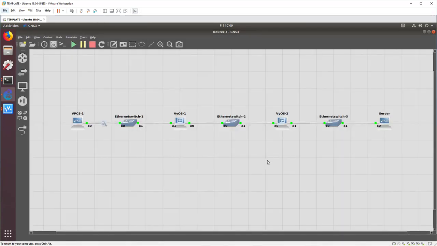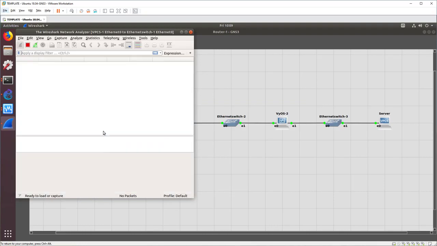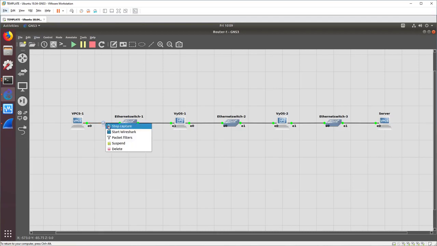Sometimes it'll start Wireshark and sometimes it won't. So when it doesn't, you can see the little magnifying glass. You can right-click on it again, and you can say Start Wireshark. Now, in this context, Wireshark is merely viewing the packets that are being captured. So some of the features that we use in Wireshark in a physical world, especially restart sniff, don't work so well. So we have to do some other things like physically right-click on it and say Stop Capture when we want it to stop the capture. That's why there's two different options here. So please be aware of that. In the real world, Wireshark is capturing and displaying. In GNS3, it is only displaying.